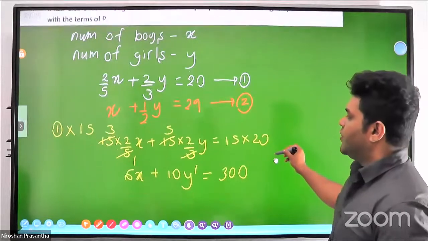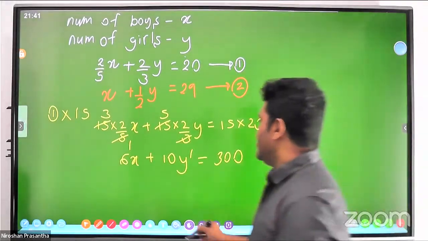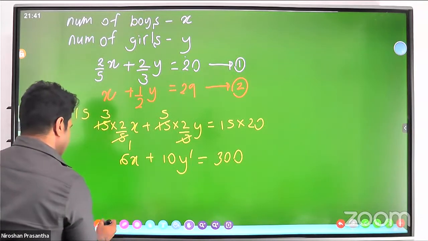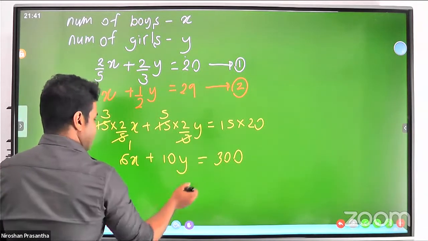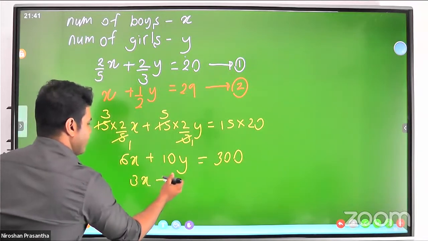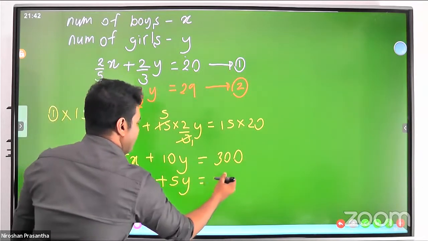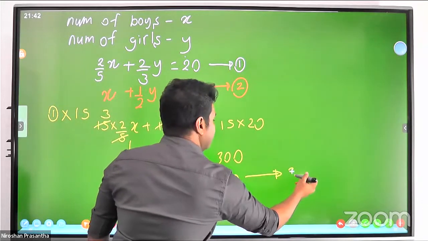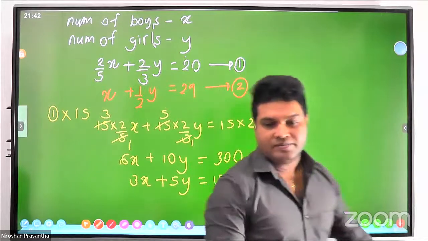And further, before you number the equation, because these are even numbers, we can further divide. 3x plus 5y equal 150. This will be your new equation number 3.